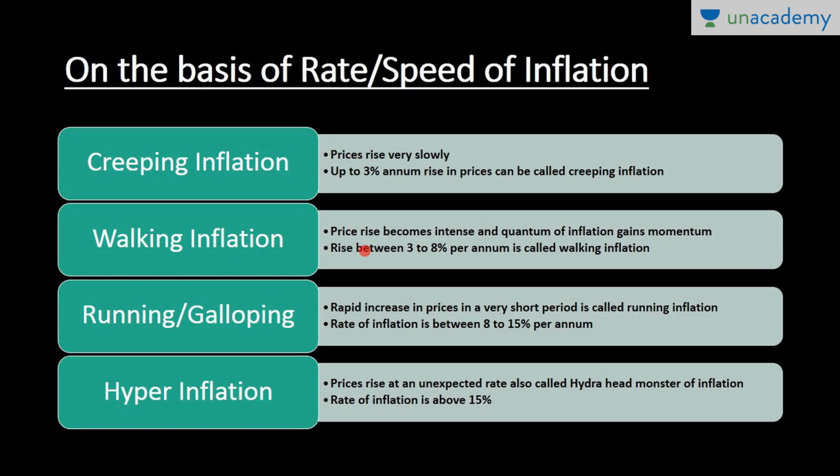After creeping, let's go to walking. In walking inflation, the price rise becomes very intense, and the quantum of inflation also gains momentum. The range of inflation is between 3% to 8% per annum. That inflation is known as walking inflation. Then comes running or galloping inflation.